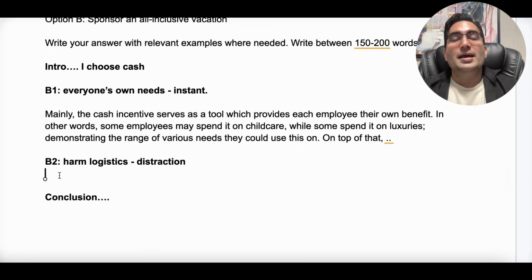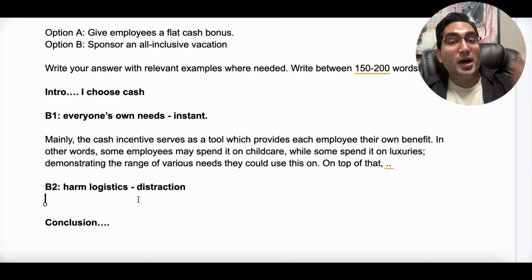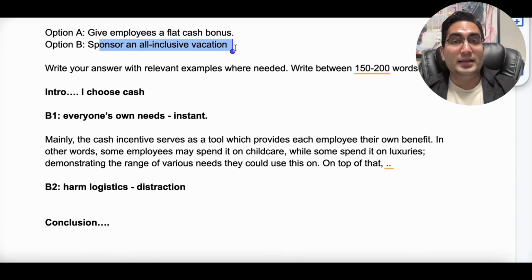Now you go to body 2, you have to transition. And this is what I want to make people understand. You're going to the negative side now. This was all positive. You know, let's do cash. These are the benefits of my opinion. Now body 2 is let's not do the other side. And here is why it's a bad thing.